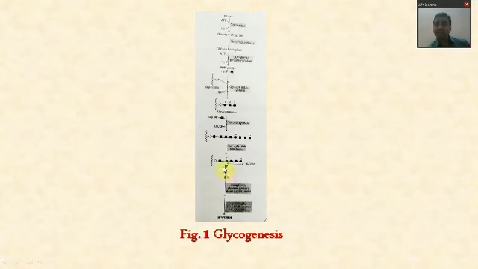The action of the enzymes glycogen synthase and glycosyl alpha 4,6 transferase occurs regularly, and there occurs the formation of the glycogen molecule.